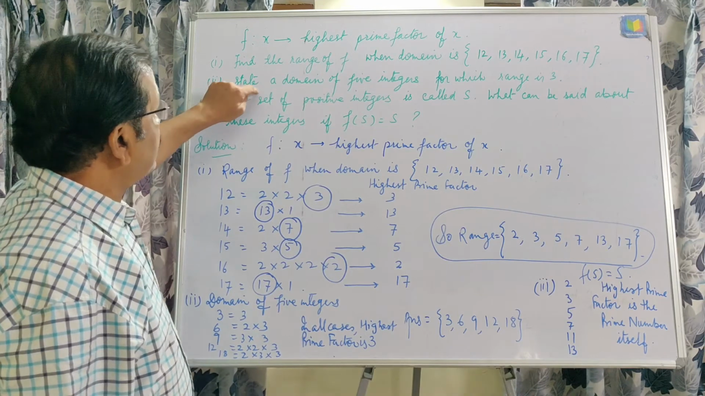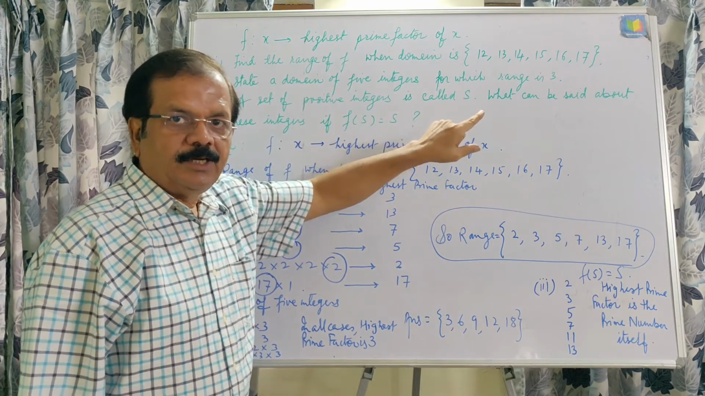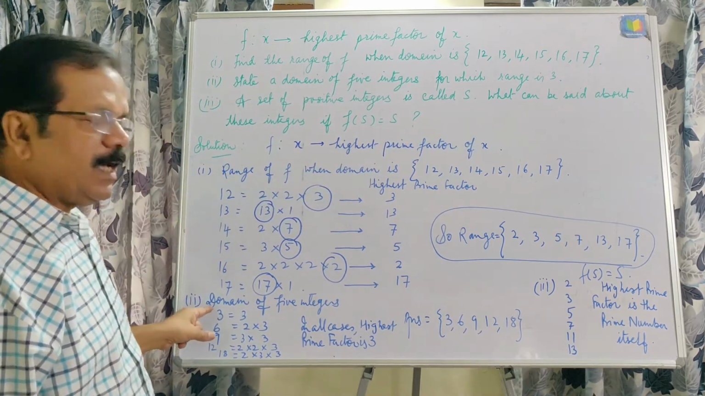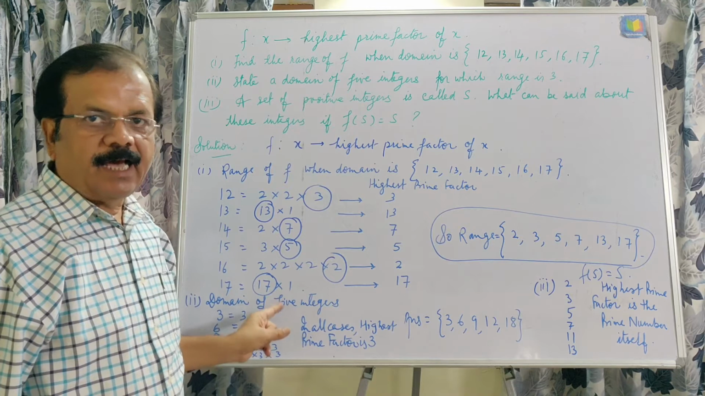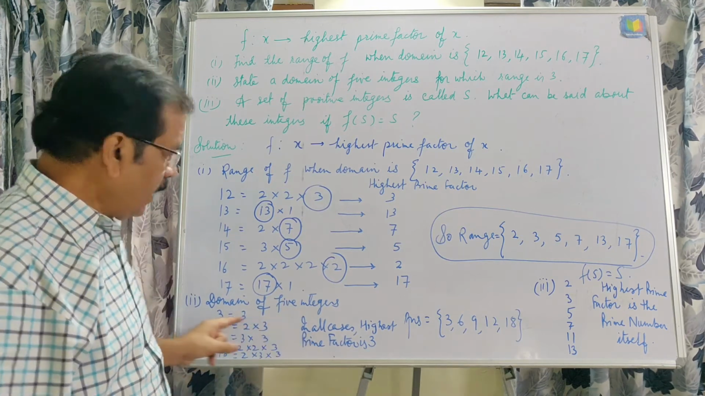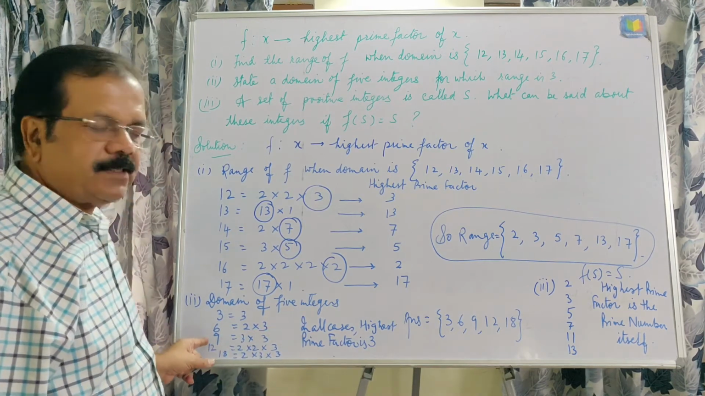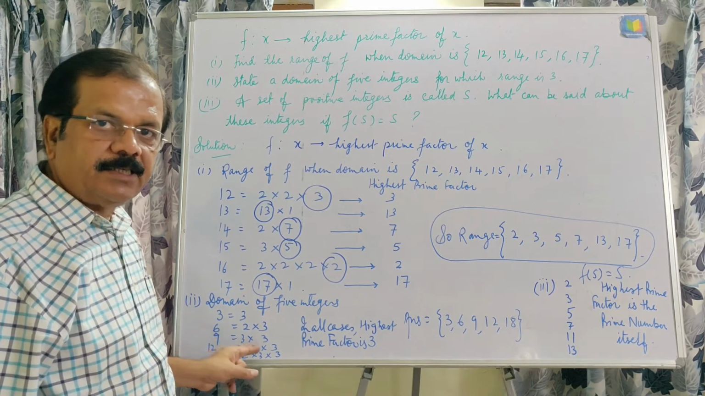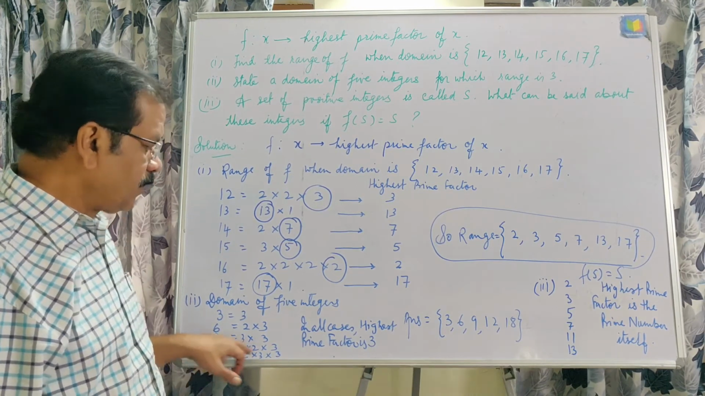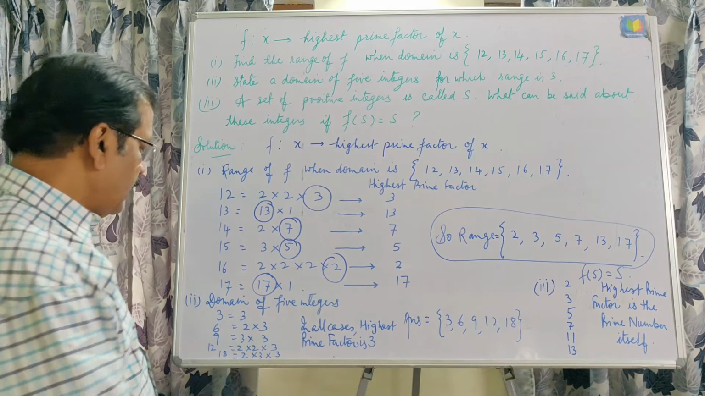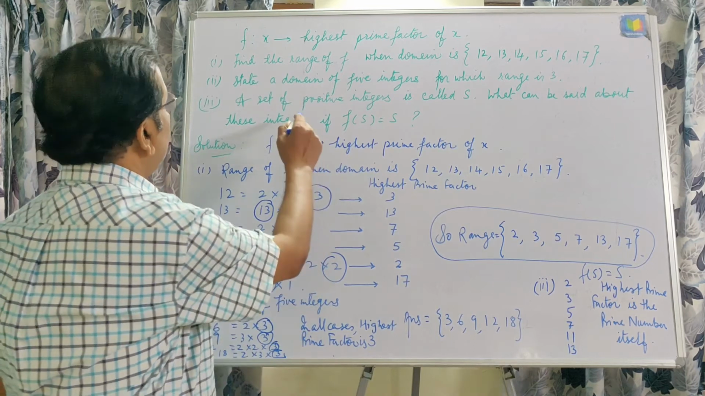Next, state a domain of 5 integers for which the range is 3. Domain of 5 integers means we can consider 3, because the highest prime factor will be taken in the range, and the highest prime factor of 3 is 3 itself. The highest prime factor of 6 is 3 itself, because 3 multiplied by 2. The highest prime factor of 9, 3 multiplied by 3, is 3 itself. The highest prime factor of 12 is also 3 itself. The highest prime factor of 18 is also 3 itself. In all the cases we are getting the highest prime factor 3 itself.